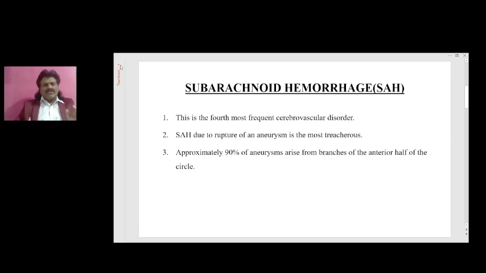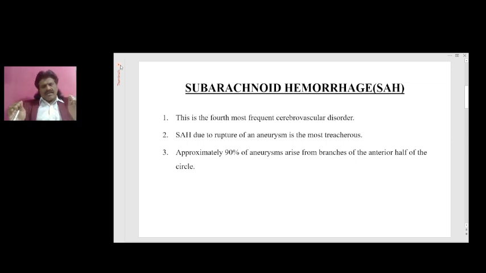So when the normal vessel is there, the thickness is good, but when it starts dilating, the vessel wall becomes weakened, and then as it starts further dilating, there will be rupture causing hemorrhage. And since the circle of Willis is in the subarachnoid space, when the vessel wall dilates and ruptures, the bleed is also seen in the subarachnoid area. So that's why we have subarachnoid hemorrhage confined to the subarachnoid space.